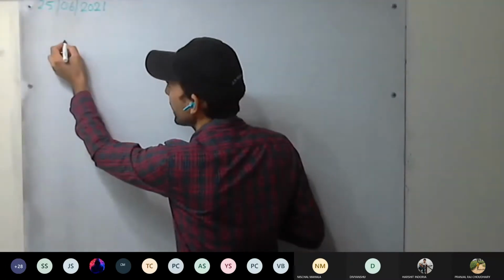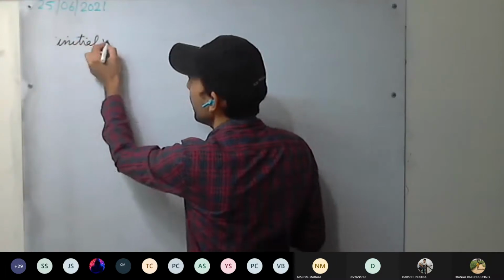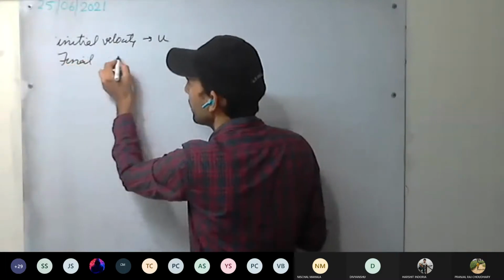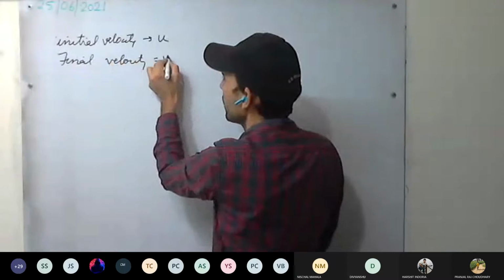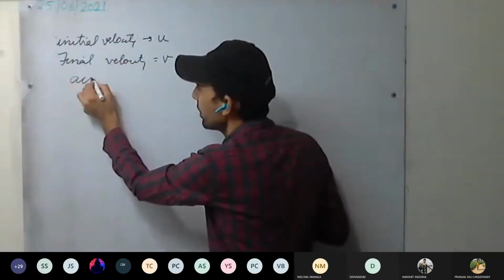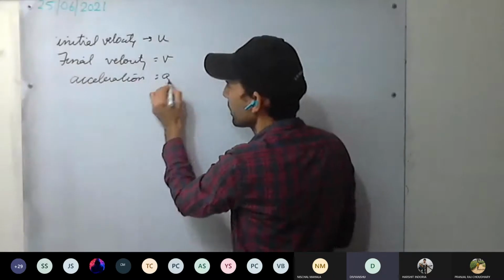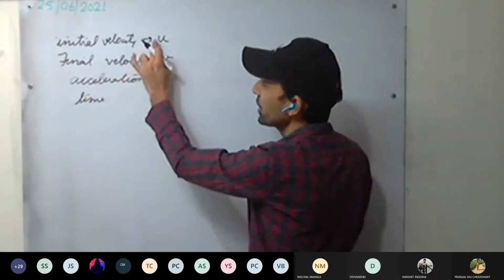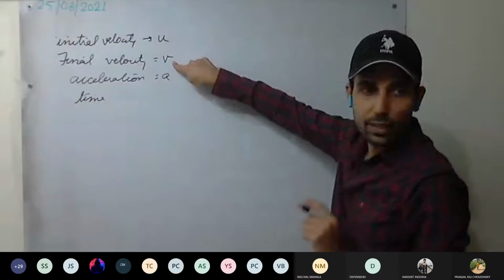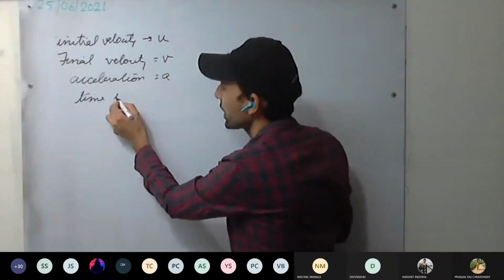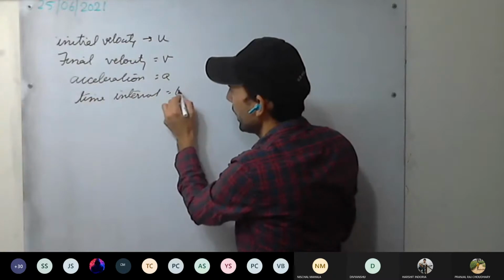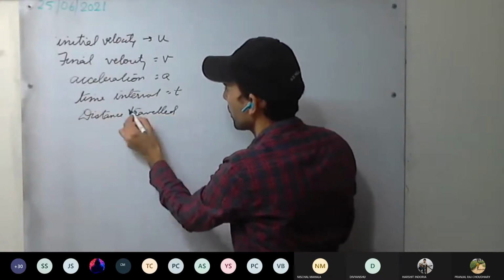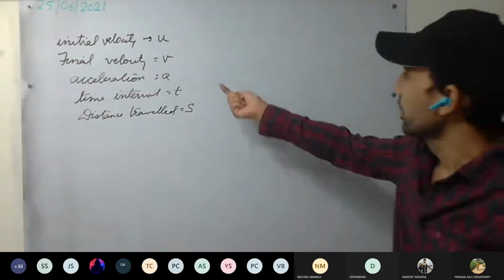Its initial velocity, let it be u, final velocity, let it be v, acceleration a, time taken or time interval t, that is the time interval in which the velocity has changed from u to v, and the distance traveled, let it be s. These are the symbols we will be using.